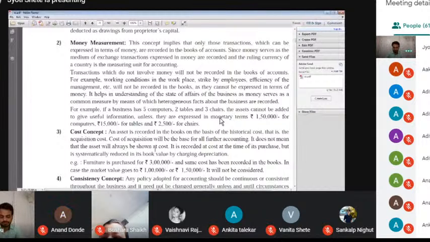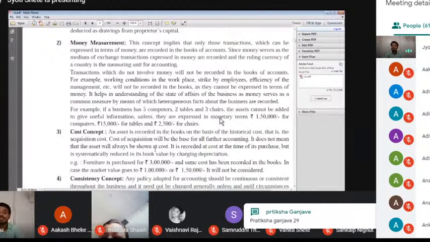Transactions expressed in terms of money are recorded in the books of account. Since money serves as the medium of exchange, transactions expressed in money are recorded, and the ruling currency of a country is the measuring unit for accounting.